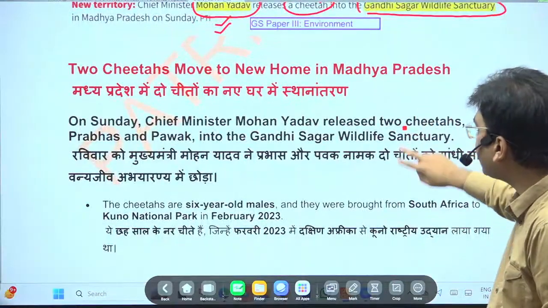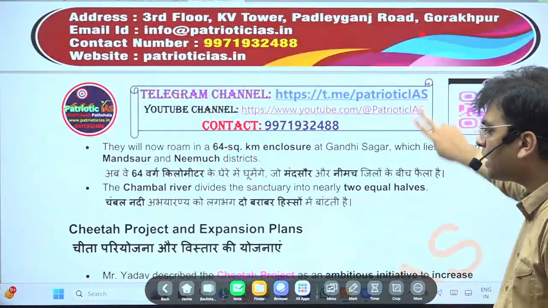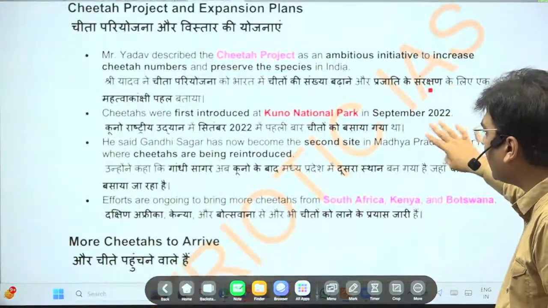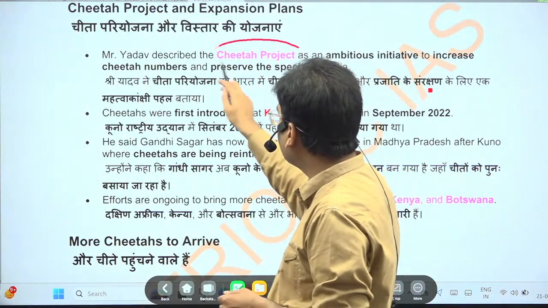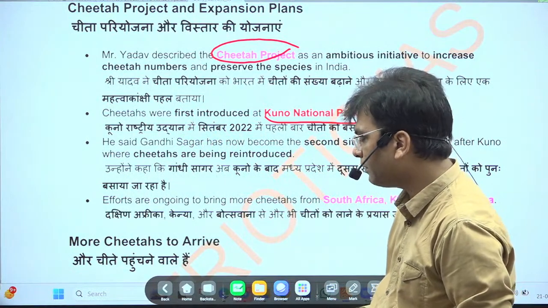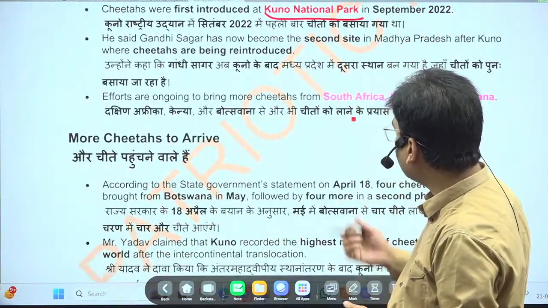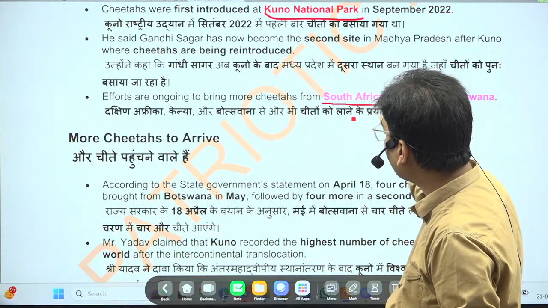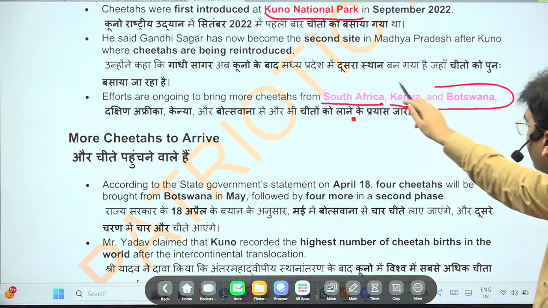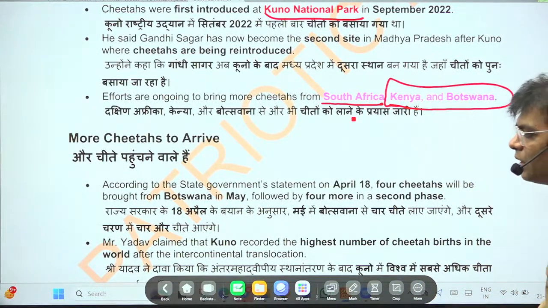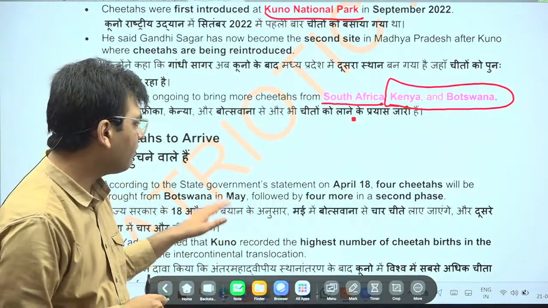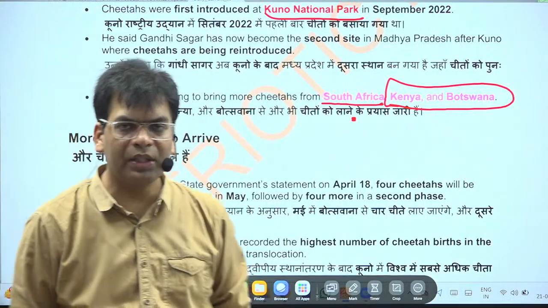Before this, it was the Kuno National Park of Madhya Pradesh where we introduced the cheetah, and this is under the Cheetah Project. Kuno National Park is very close to this Gandhi Sagar Wildlife Sanctuary. Previously we mostly brought cheetahs from Africa, South Africa and Namibia. Now we also want to try to bring cheetahs from Kenya and Botswana. So please remember all these countries of Africa from where we are bringing cheetahs to introduce in India.